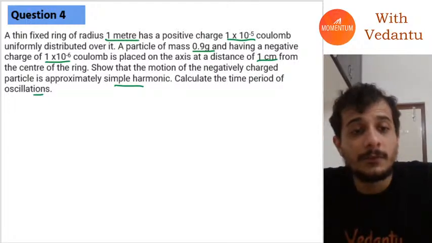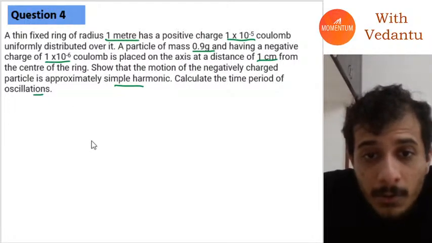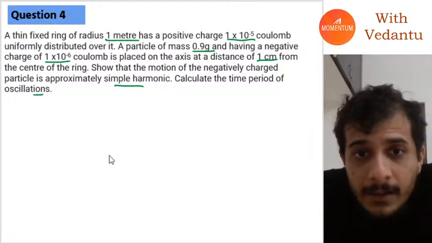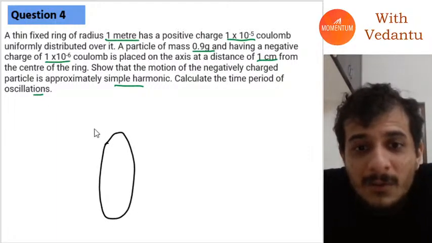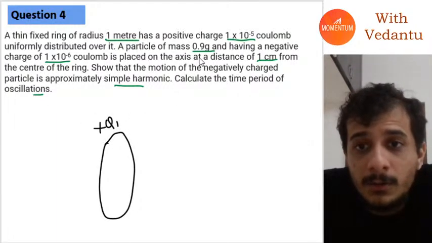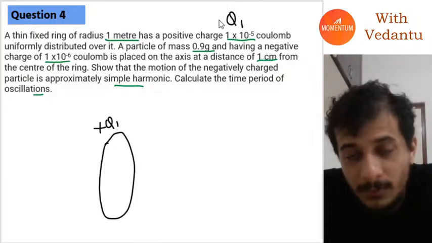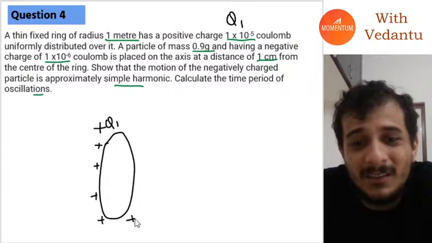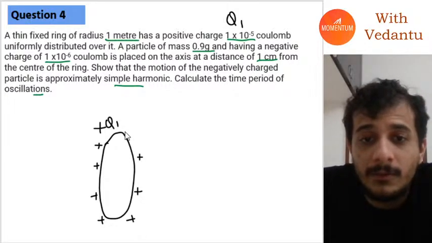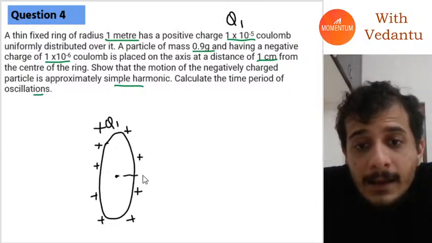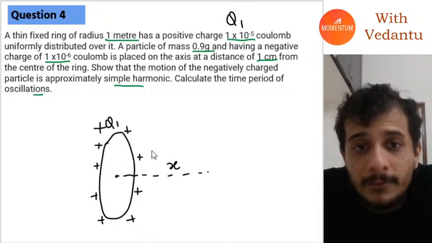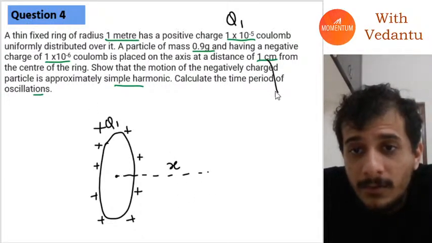Okay, so if you try to solve this question, guys, what is given to us? I have basically a big ring with some charge q1 distributed over it, where q1 is given by this value, and this is a positive charge. I have to make positive charges like this. Okay, next I am placing a charge on the axis of this ring. At what distance am I placing it?